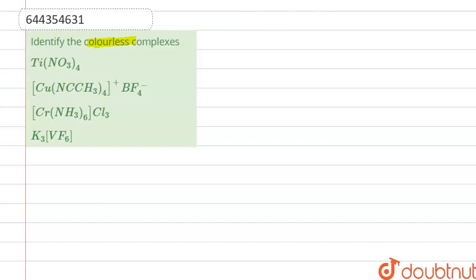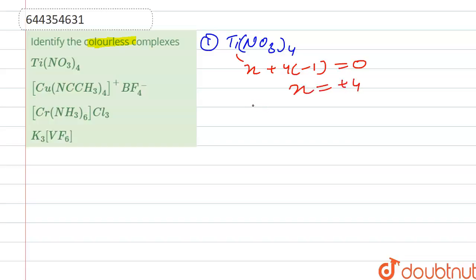So first is our Ti(NO3)4, right? So the central metal is Ti. From here we can see that NO3 has a -1 charge. So Ti, let it be X, plus 4 into -1, NO3 -1, and the whole charge is 0, so X is equal to +4. So the oxidation state of Ti is equal to +4, right?